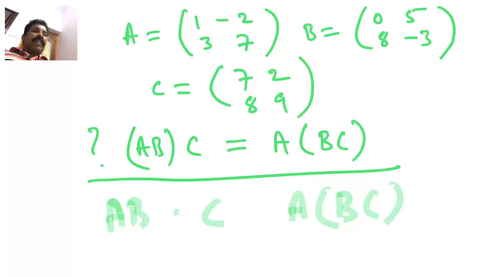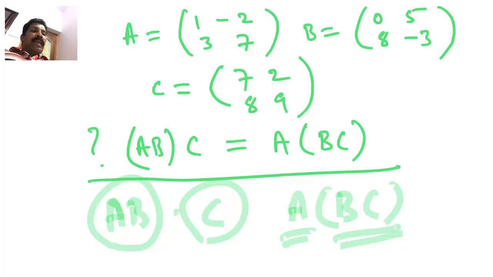Because matrix multiplication is not commutative. If you multiply BC by A and A by BC, they may not be same. Then you can verify they are same.